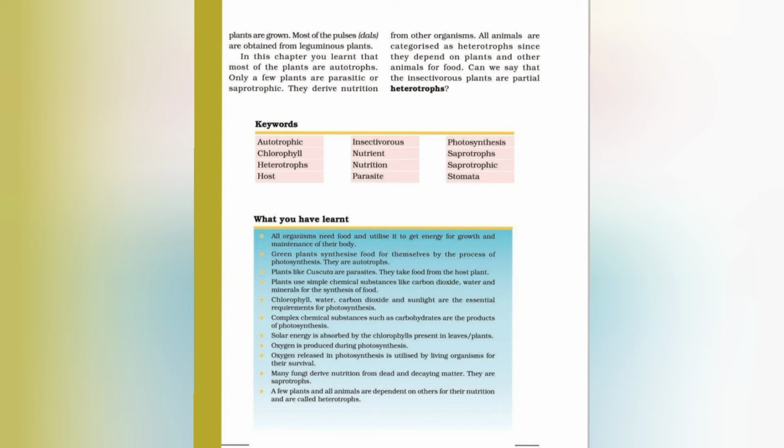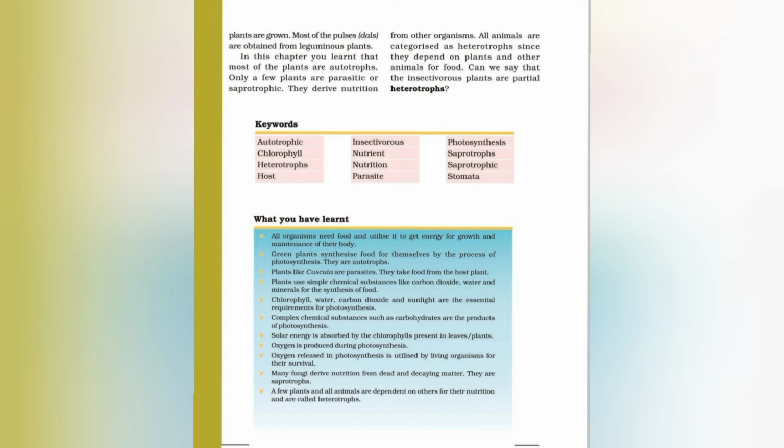Chlorophyll, water, carbon dioxide and sunlight are essential requirements for photosynthesis, and complex chemical substances such as carbohydrates are the product of photosynthesis. Solar energy is absorbed by the chlorophyll present in the leaves of plants, and oxygen is produced during photosynthesis. Oxygen released in photosynthesis is utilized by living organisms for their survival.